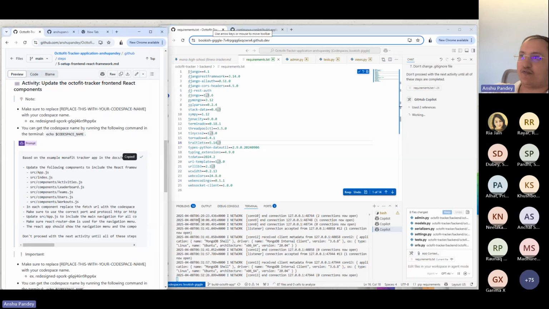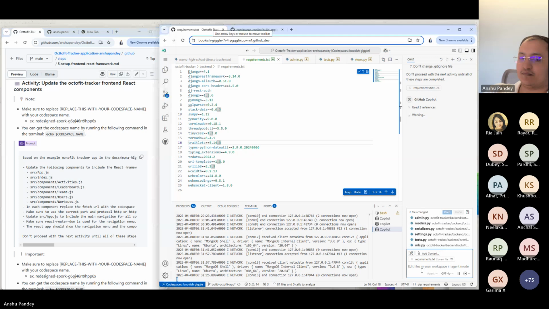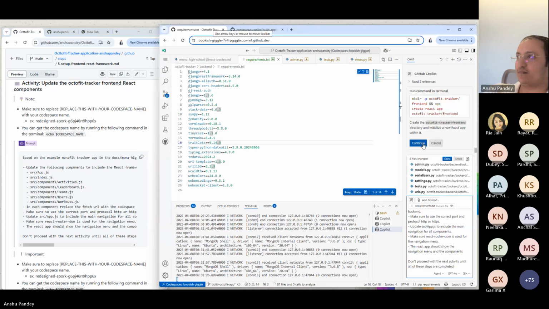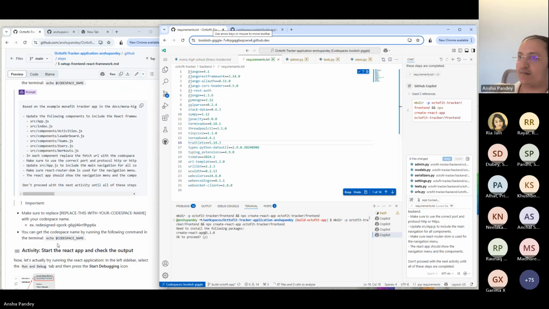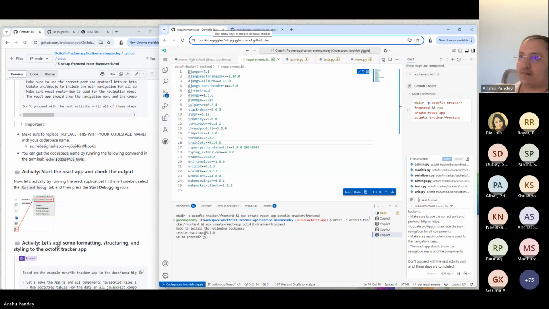Set up the React components on the front end. Wait for this to get completed.